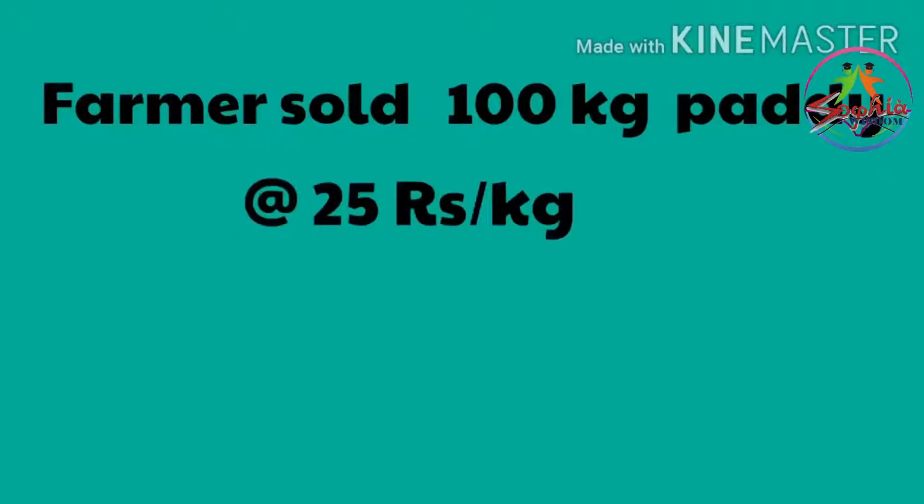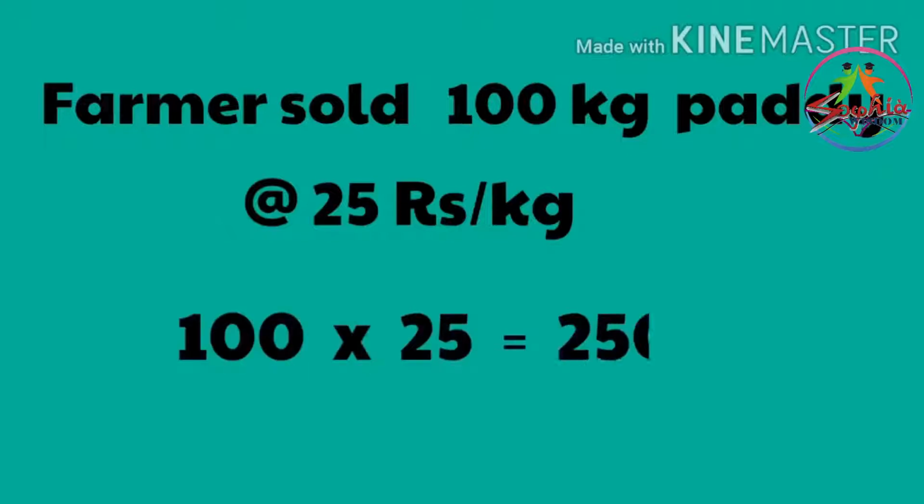For instance, let us talk about a farmer who is selling 100 kg paddy. A farmer sells 100 kg paddy at the rate of 25 rupees per kg to a miller. The rice miller buys 100 kg paddy from the farmer at the rate of 25 rupees. Therefore, the miller has to pay rupees 2,500 for buying the paddy.